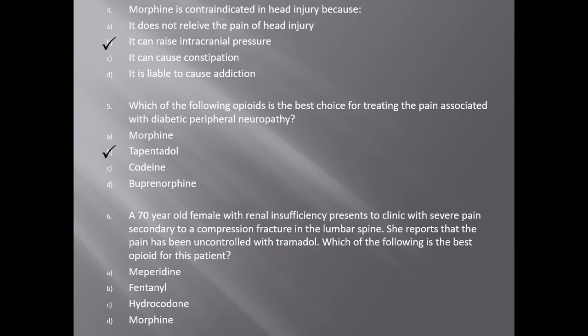Next, a 70-year-old female with renal insufficiency presents to clinic with severe pain secondary to a compression fracture in the lumbar spine. She reports that the pain has been uncontrolled with tramadol. Which of the following is the best opioid for this patient? A. Meperidine, B. Fentanyl, C. Hydrocodone, and D. Morphine. The answer is C. Hydrocodone would be the best choice of the opioid given in this case.